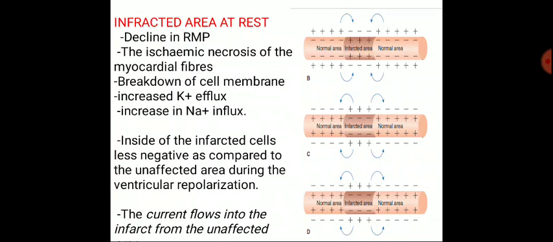When there is a decline in the resting membrane potential, the ischemic necrosis of myocardial fibers causes breakdown of the cell membrane, increase in potassium efflux, and increase in sodium influx. Inside the infarcted cell, it is less negative as compared to the unaffected area during ventricular repolarization. The current flows into the infarct from the unaffected area.